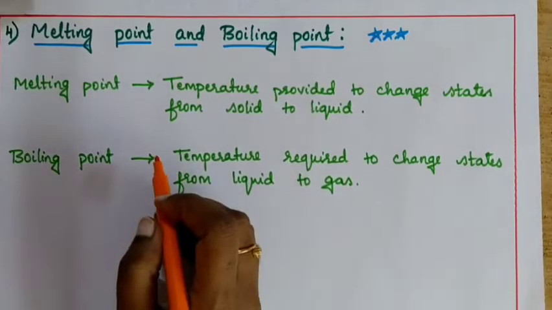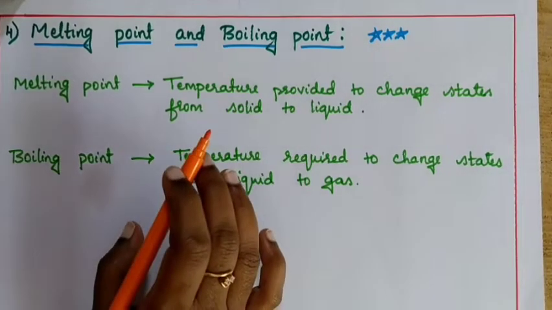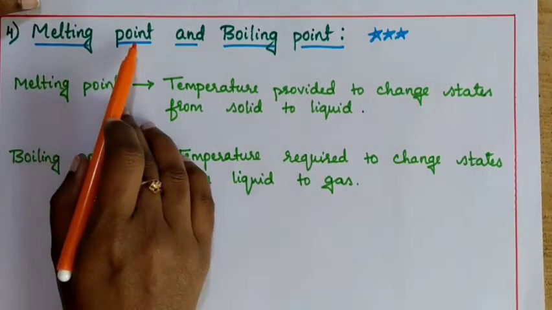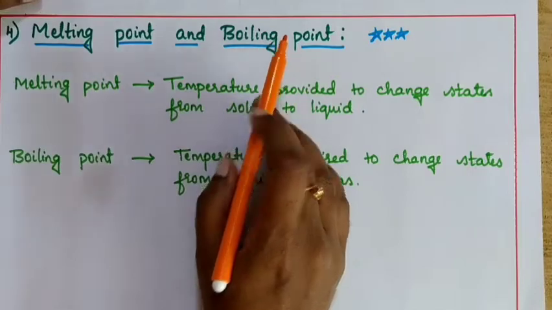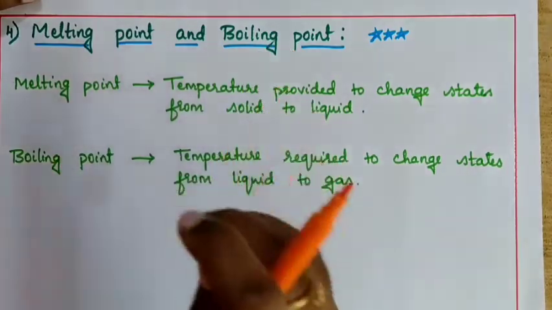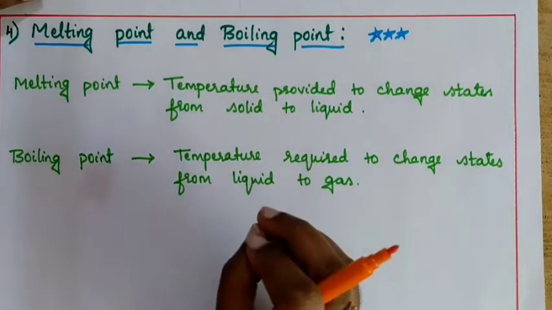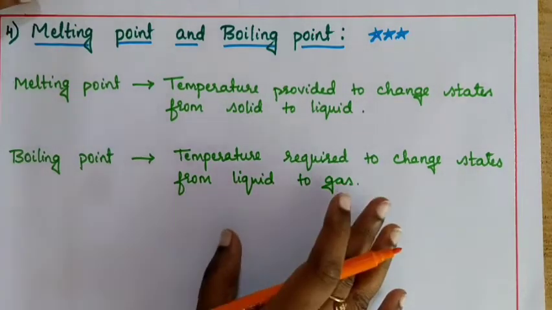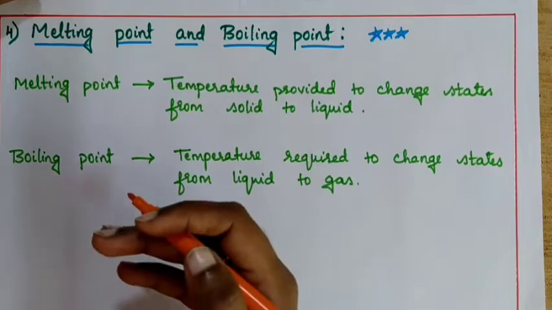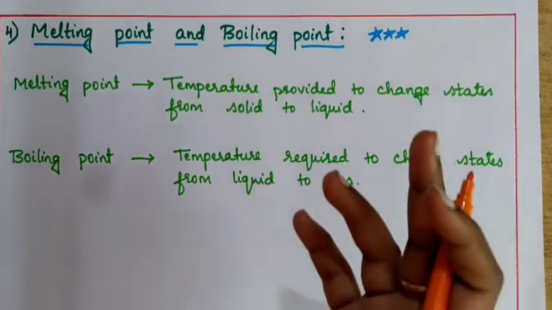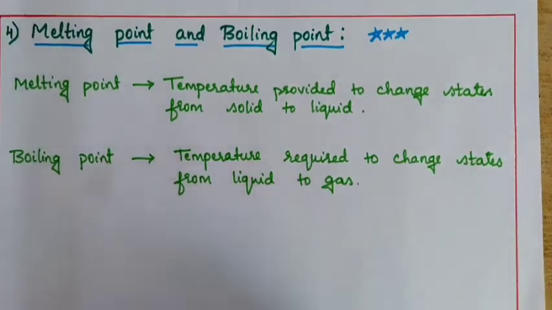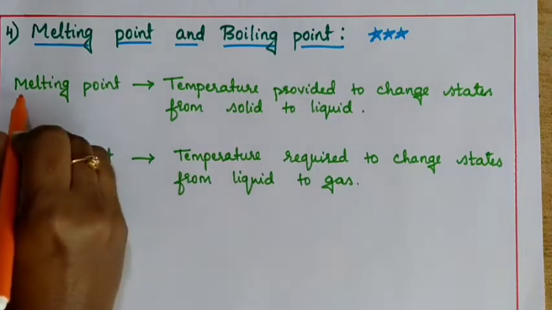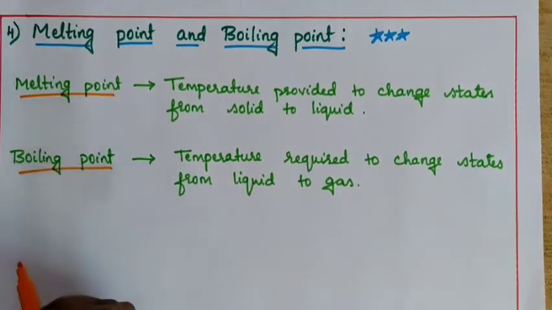The next physical property, and a very important one, is the melting point and boiling point of haloalkanes and haloarenes. This is very important, guys. Listen carefully and try to understand it. It is compulsory to understand the concept. Before understanding how the melting point and boiling point are going to be in haloalkanes and haloarenes, let us first see what is melting point and what is boiling point.